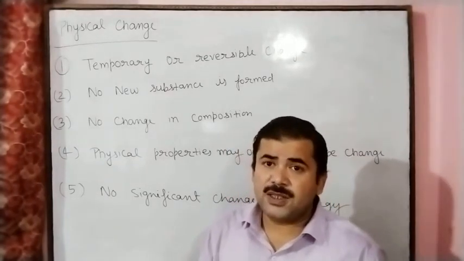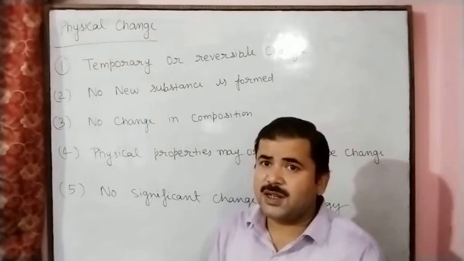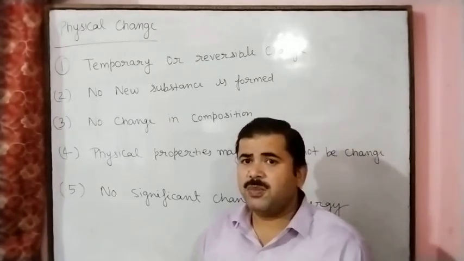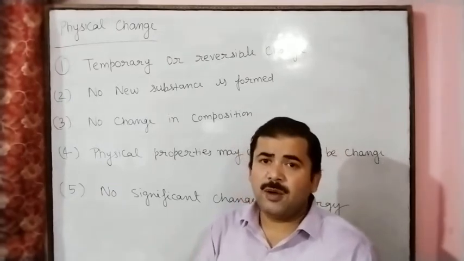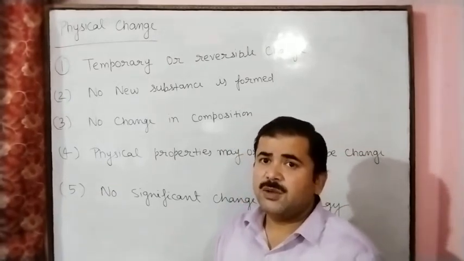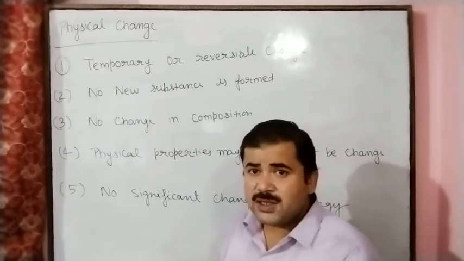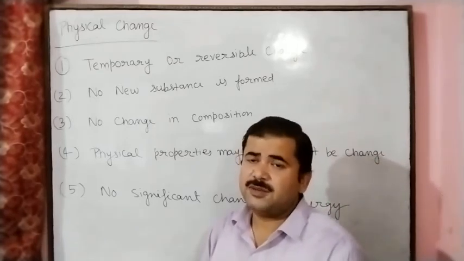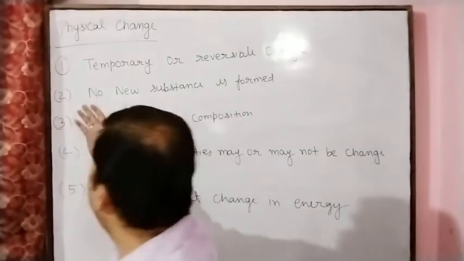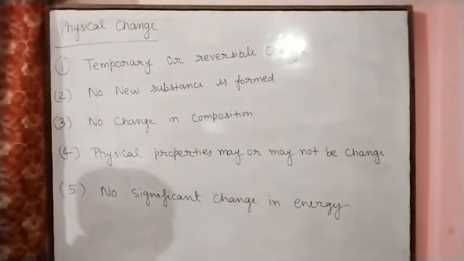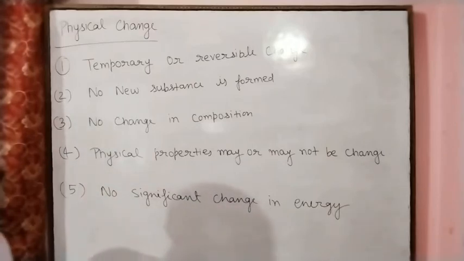Ringing a bell, this is a physical change, because no change in composition, no new substance developed. Blowing a bulb is also a physical change, because no change in composition, no new substance formed, and it is a temporary or reversible change. So these are the properties of physical change, and many examples of physical change.